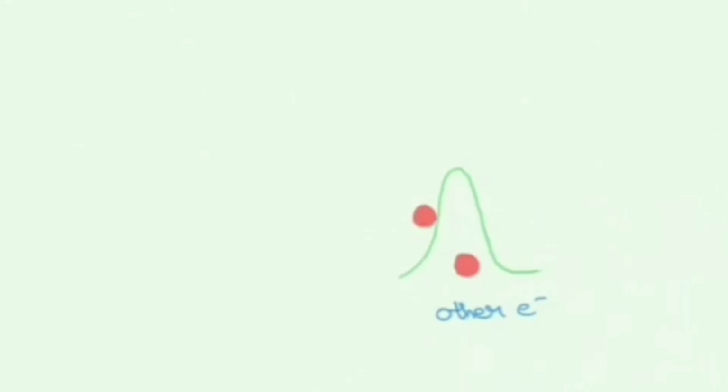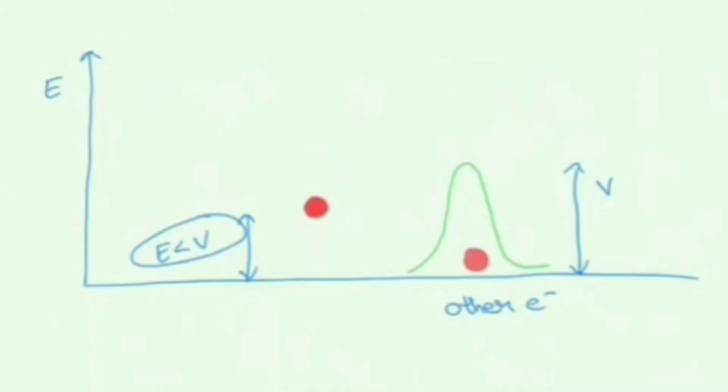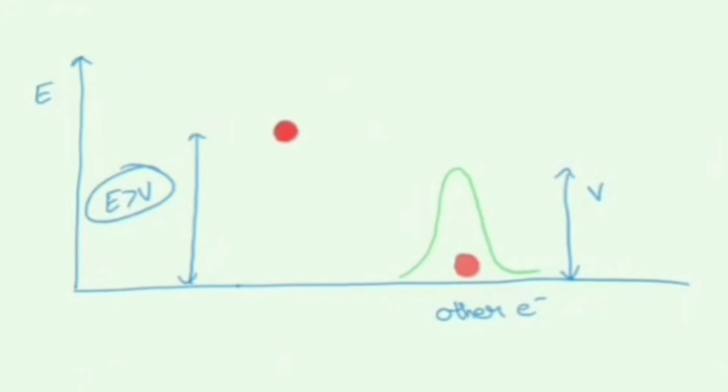When the first electron tries to cross this region, if the electron's energy is less than V0, it will bounce back and remain on the left hand side of the barrier. And when the energy of the electron is sufficiently large, that is E greater than V0, it can be anywhere, and while crossing the potential barrier, the speed of the electron decreases due to the loss of energy. So this is all classical, nothing exciting till now.